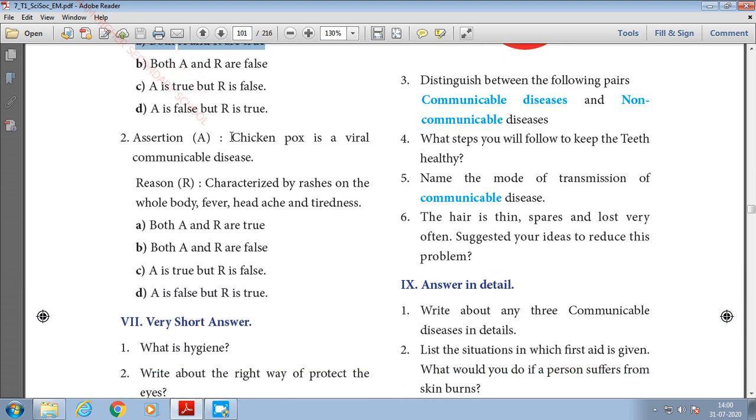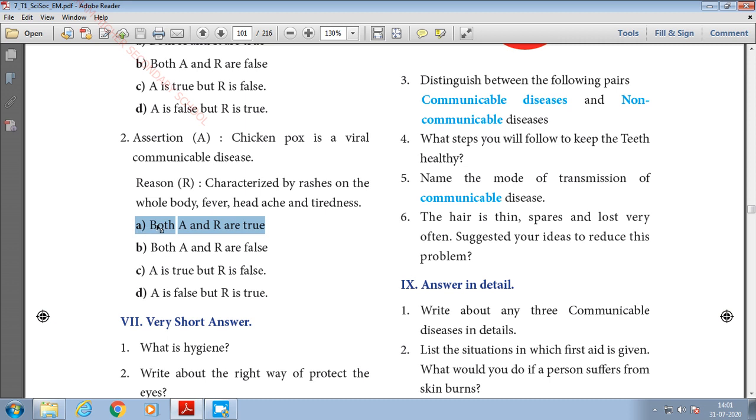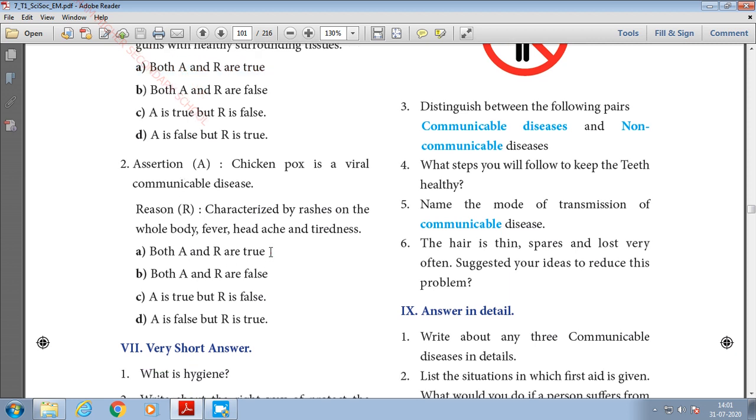Second one, chickenpox is a viral communicable disease, and it is characterized by rashes on the whole body, fever, headache and tiredness. Here they have given chickenpox. It is caused by a virus and it is a communicable disease, and they have given the symptoms of chickenpox. So here also both assertion and reason are correct. So you have to choose option A, both A and R are true.